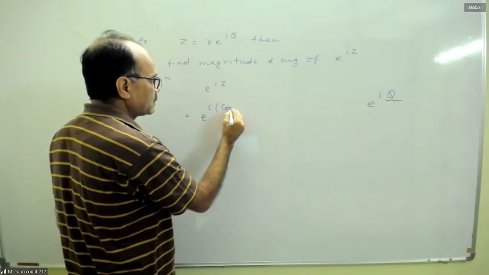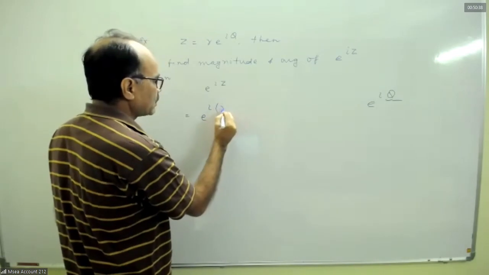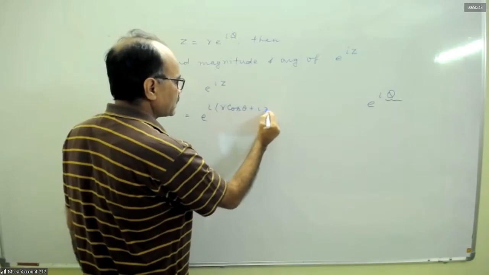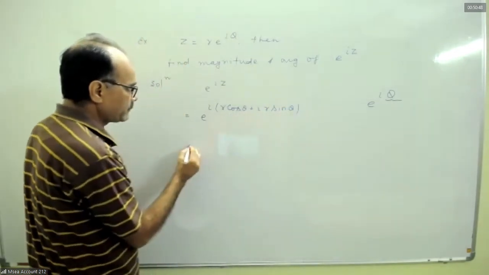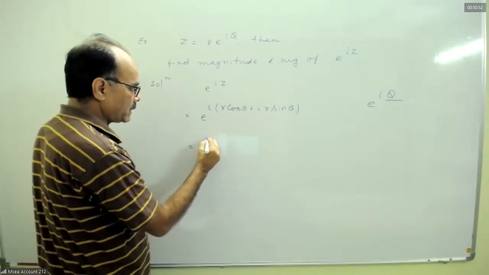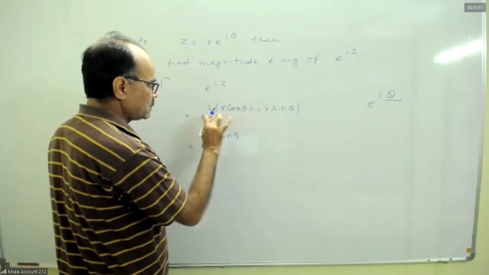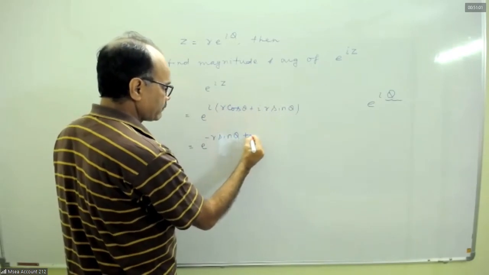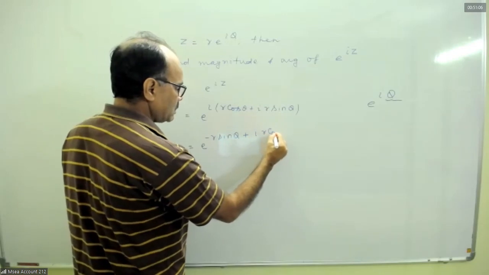z is r cos theta plus i r sin theta. Put the value of z. So e to the power minus r sin theta plus i r cos theta.